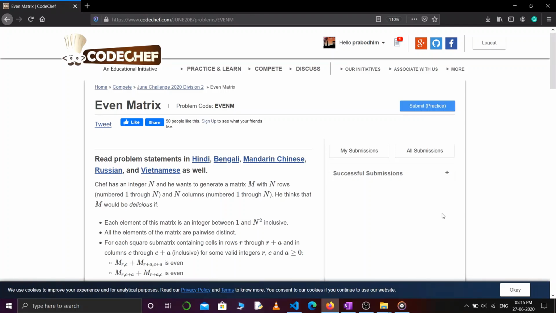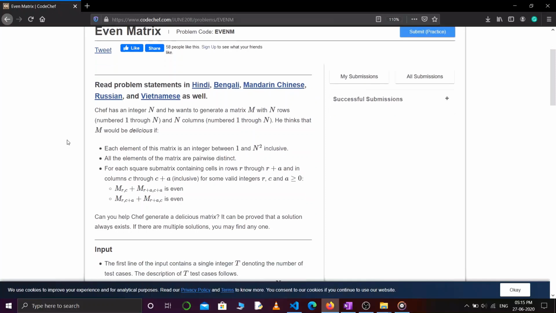Let me tell you, all the competitive programming questions are just like riddles. You have to come up with some logic, but the only thing is the logic should be generalized. So if you like to solve riddles, then stay tuned and let's jump to our problem statement. Today we are going to solve a question from CodeChef Long Challenge, that is Even Matrix.